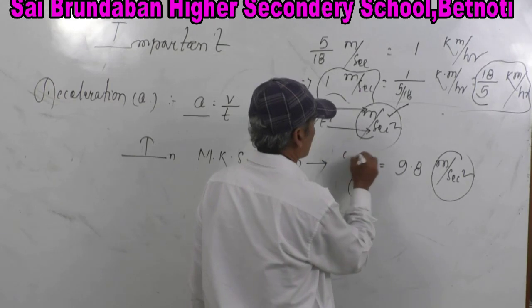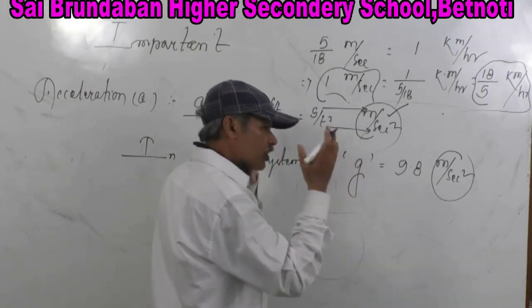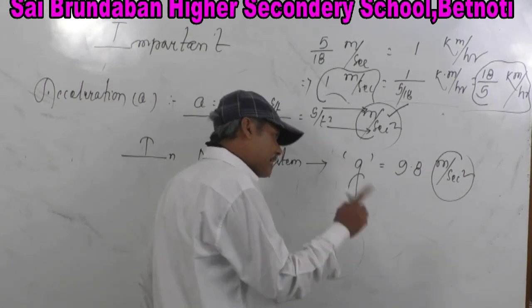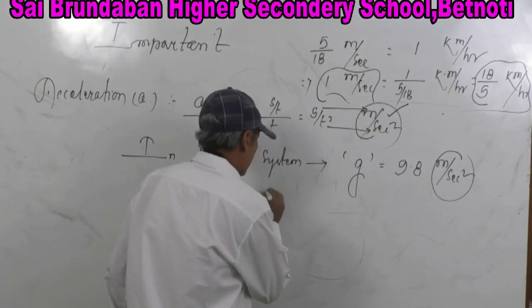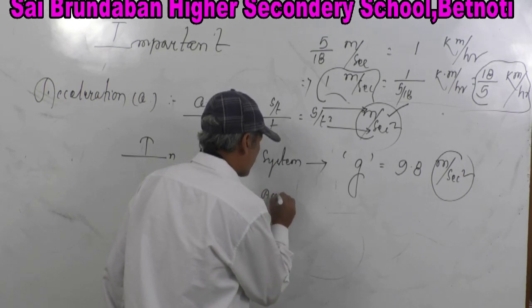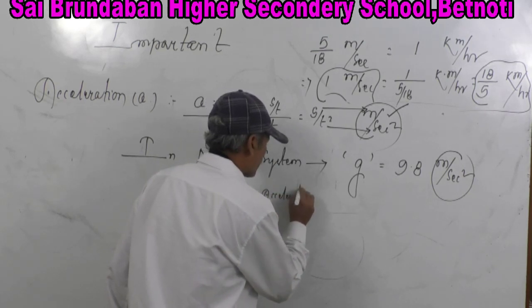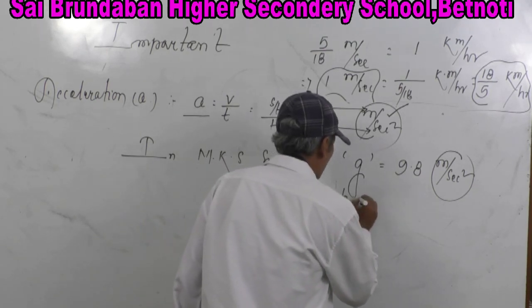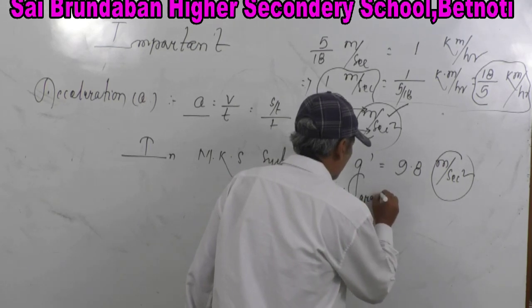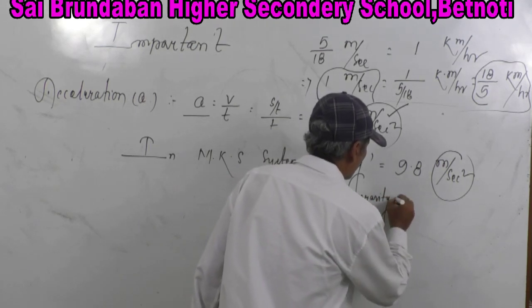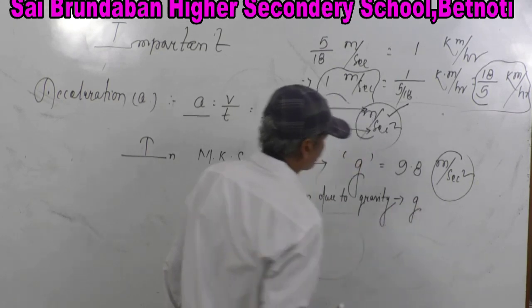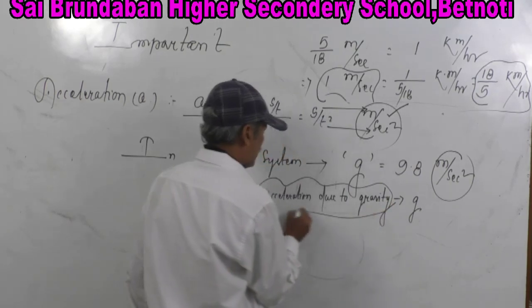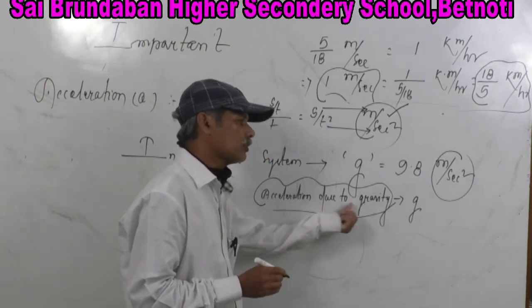Because the short form of the symbolic representation of acceleration due to gravity is small g. So remember, acceleration due to gravity.